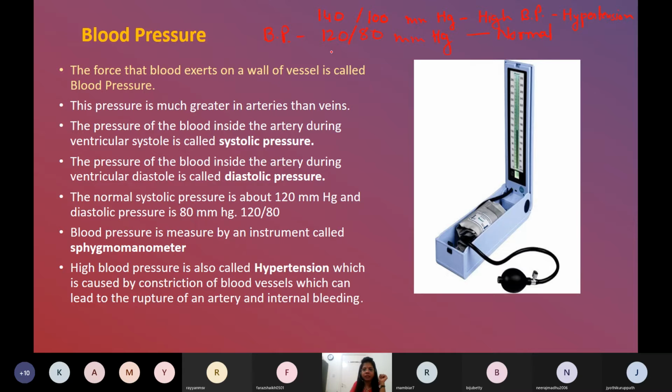And another person is having this. So what will you say? Low BP, low blood pressure. If any person is having blood pressure less than 120 by 80, we will say it is low blood pressure.